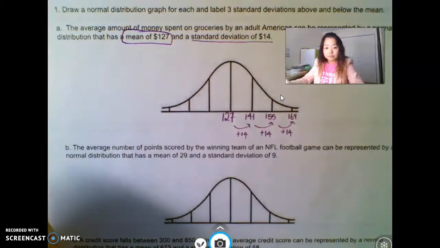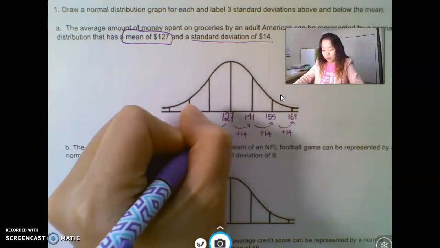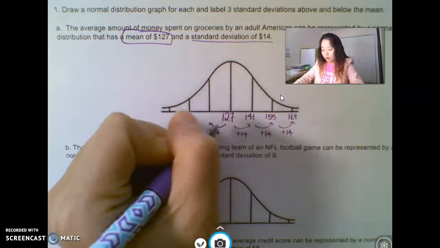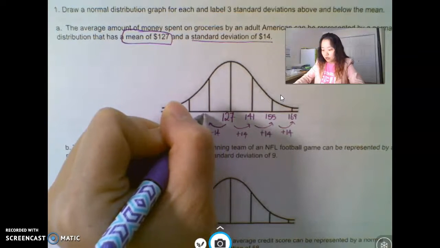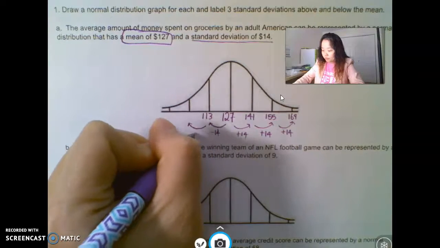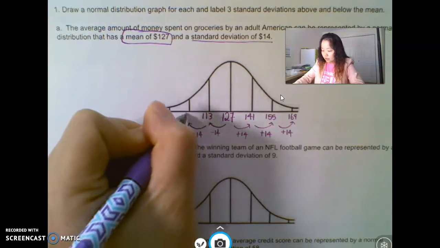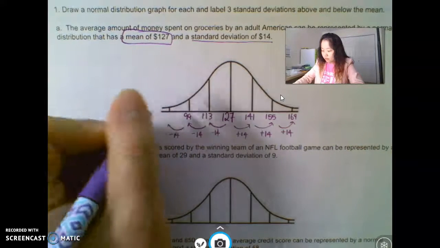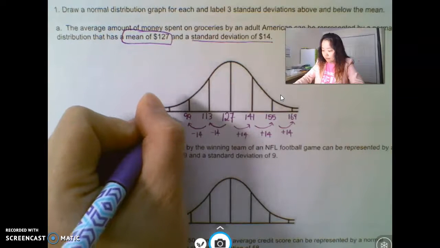169. Now, can we do that going the other direction? Yeah, standard deviation of 14, so we take away 14 to get to the next bar. So it'll be 113. Going back one more, it'll be 99. And then one more would be 85.